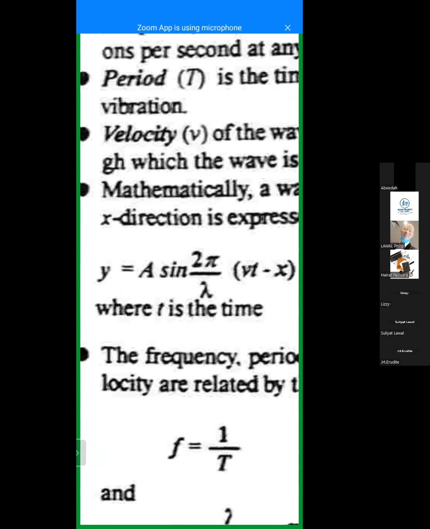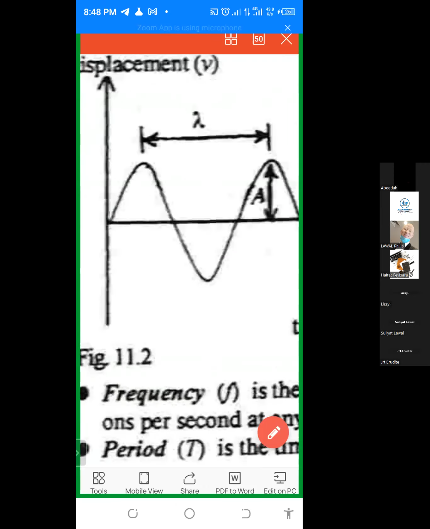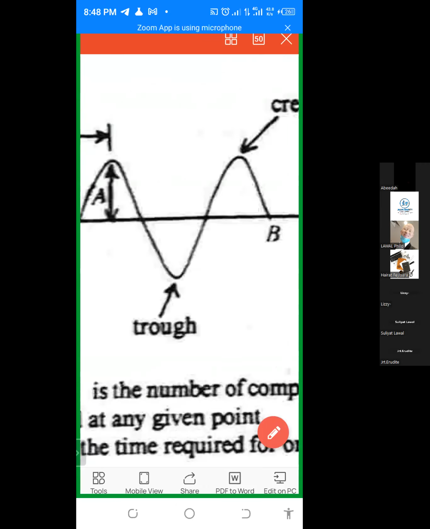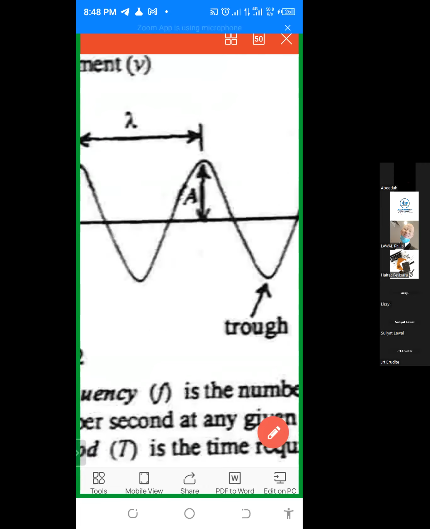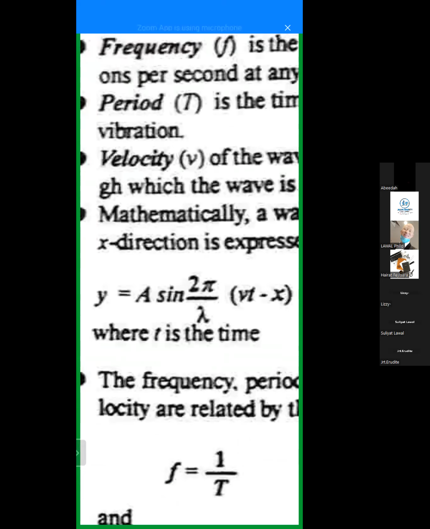This is a mathematical representation of this graph. If they ask you to represent this graph you are seeing mathematically, when a wave is moving in a particular direction called the x-axis, it gives the movement of that wave at any particular time t.